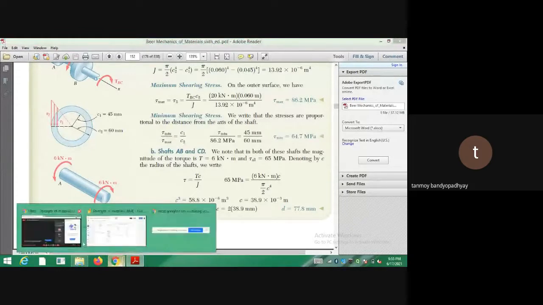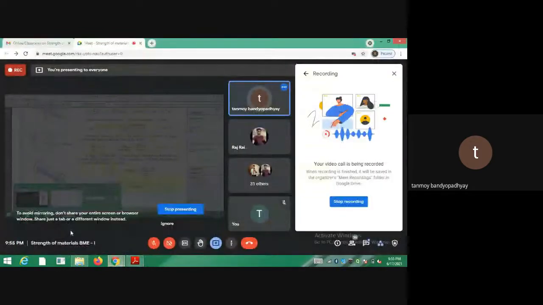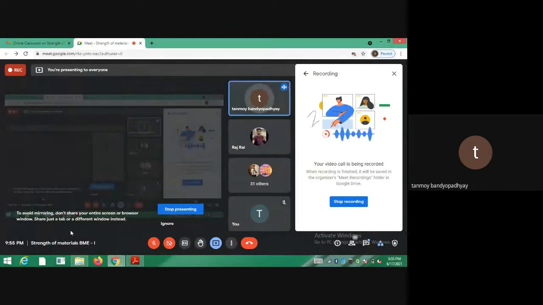So this is a representative problem. Why? Because this is a case where you are given a shaft and you have to balance the torques or moments, and then do the calculations. So just follow this problem at home. No one is there, I can wait for one or two minutes.